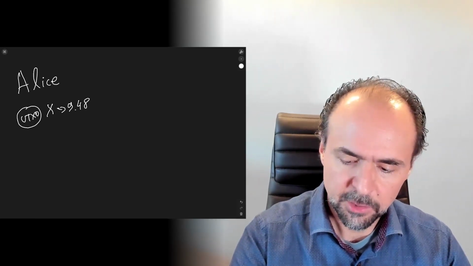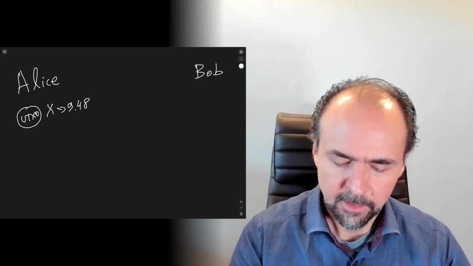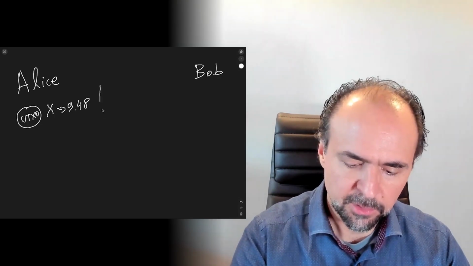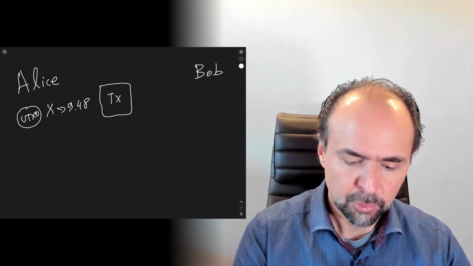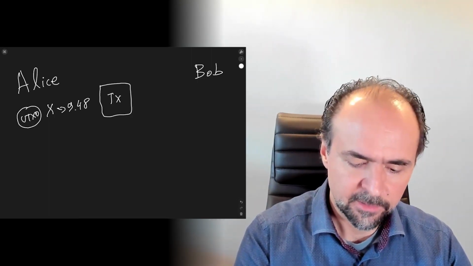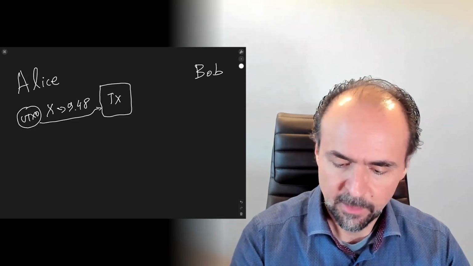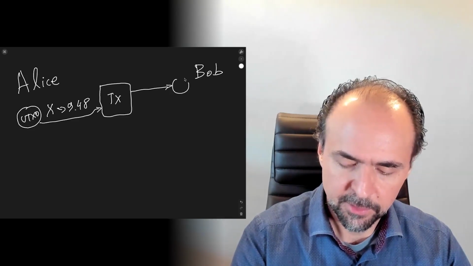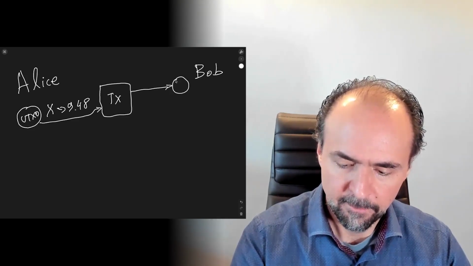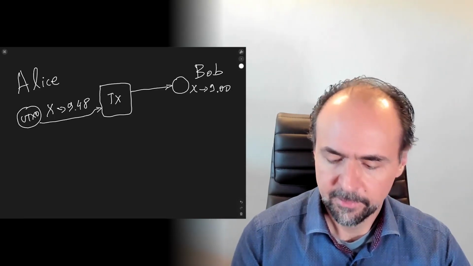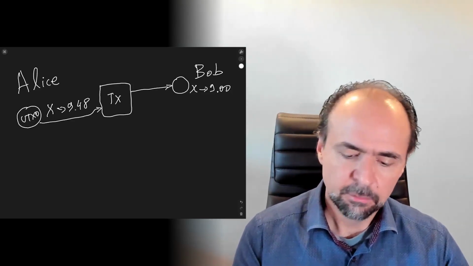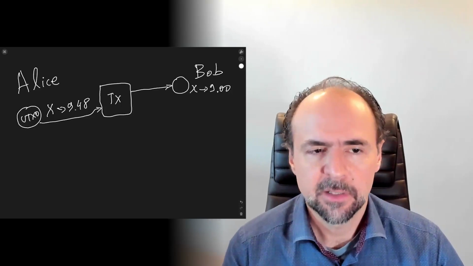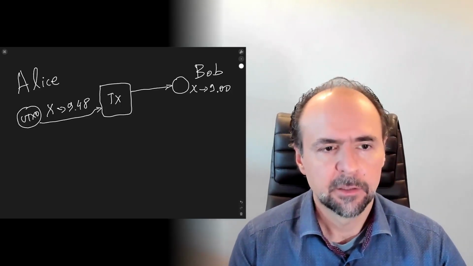Now she wishes to pay Bob an amount of token X, so she's going to build this transaction to consume that UTXO and transfer this to another UTXO, and Alice would like to give Bob an amount of 9 tokens of type X. Now Alice would like to pay the fees of this transaction not in ADA but in token X.